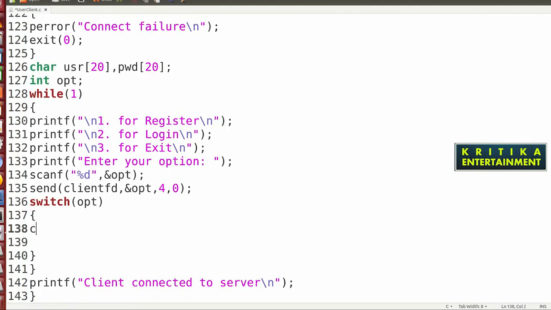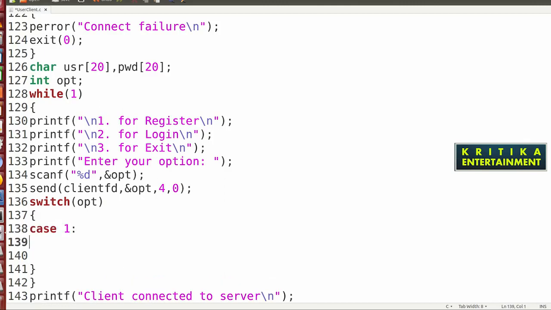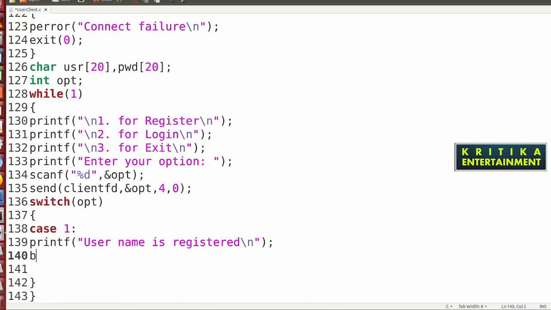So here write case 1. I am not writing the logic, only for testing purposes I will write printf user name is registered. I am not writing the logic now. I'm just checking whether case 1 is executing on the server side or not, and after that I will write the logic.